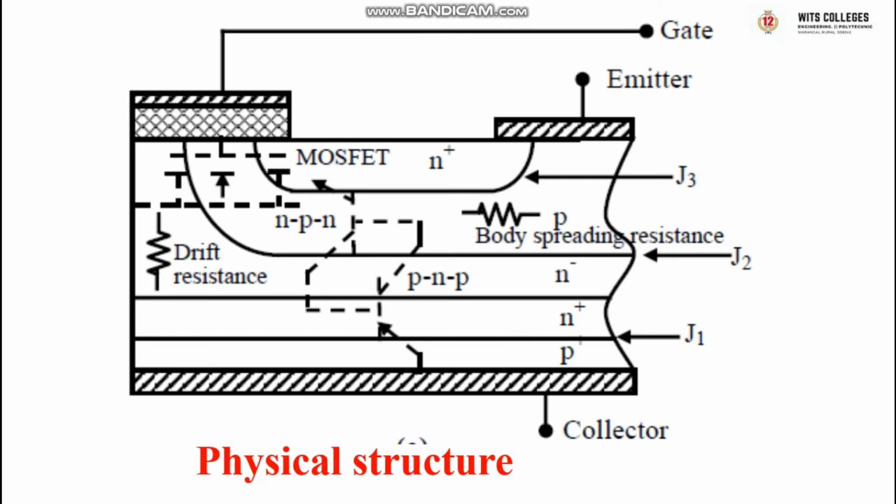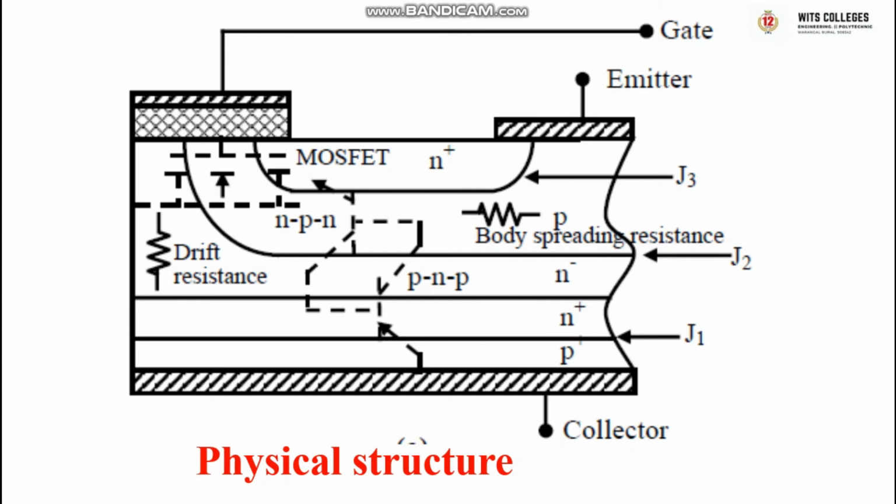So when collector current exceeds a certain value, that is the threshold value, then latching up of the IGBT is observed. So latching up is the drawback of IGBT. During latching up, it is similar to the two transistors of an SCR. Two transistors in a back to back connection is nothing but a parasitic thyristor.